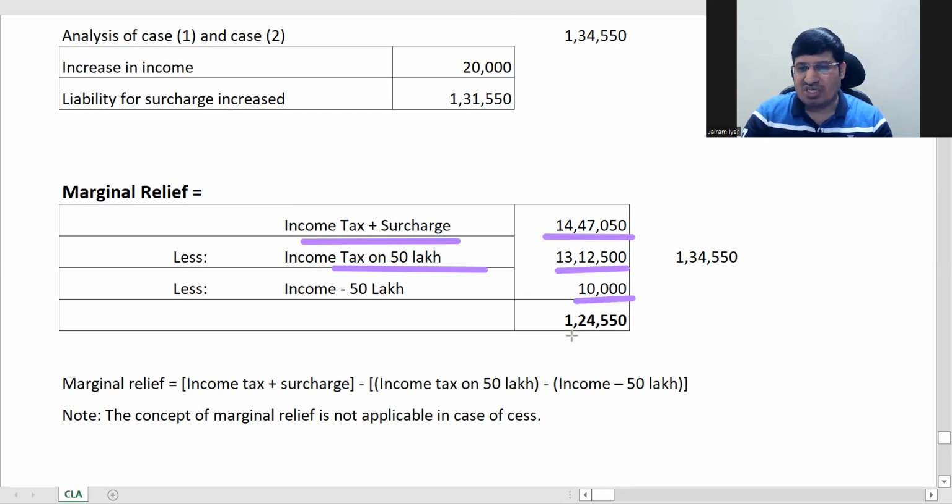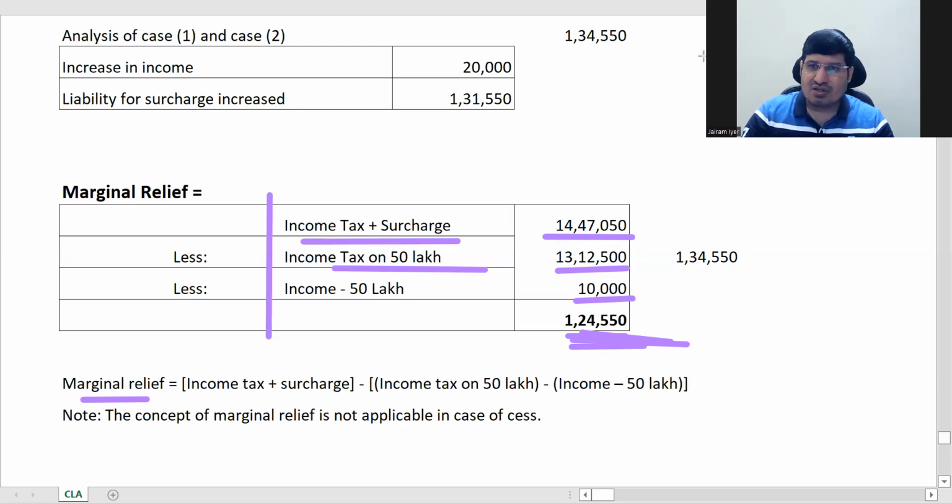So if this is positive, then that means you always have a marginal relief. If this comes to zero or negative, then there is no marginal relief, the reason being your tax has not exceeded your income, like happened here. So this should be a positive figure. And here, see, this formula is written. It is the same thing. I put it in vertical fashion so that you will understand it clearly.